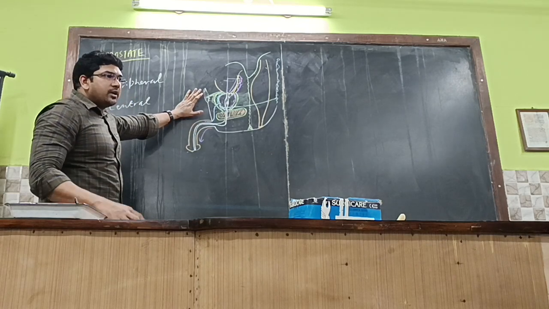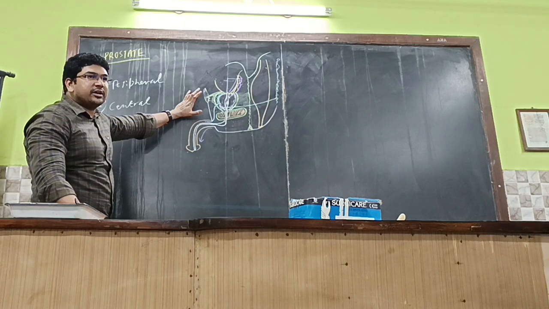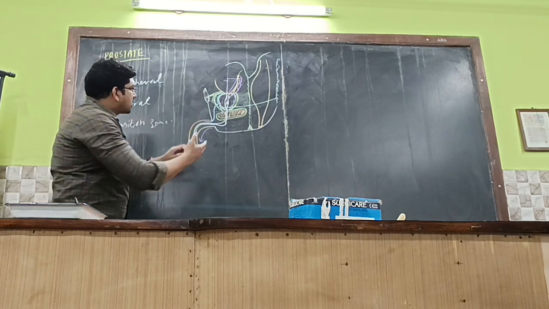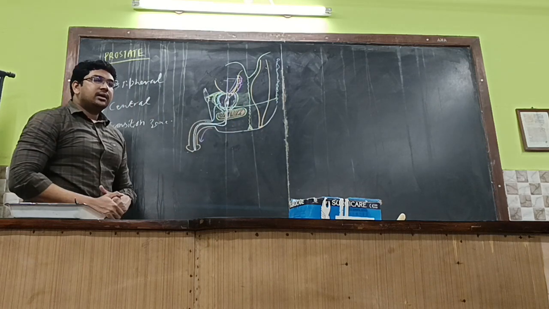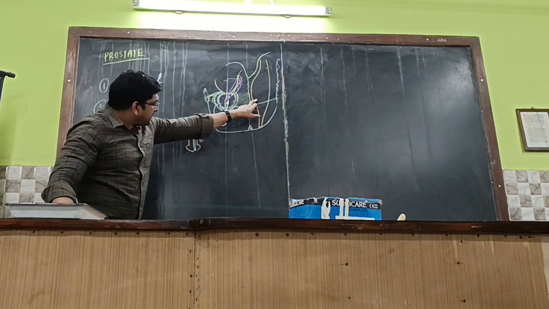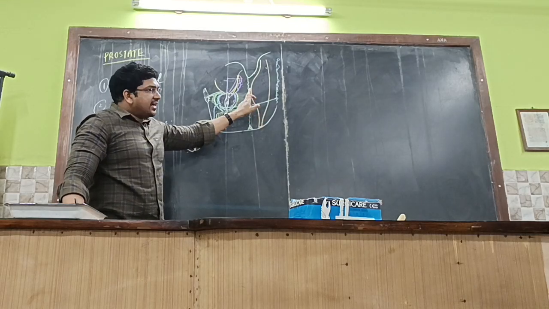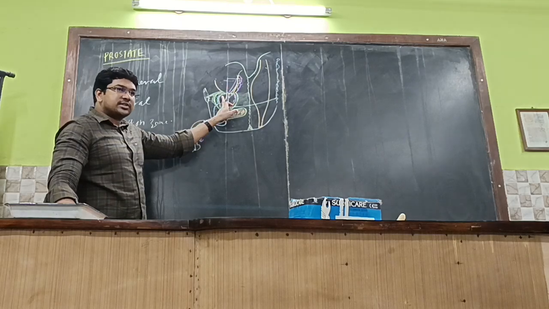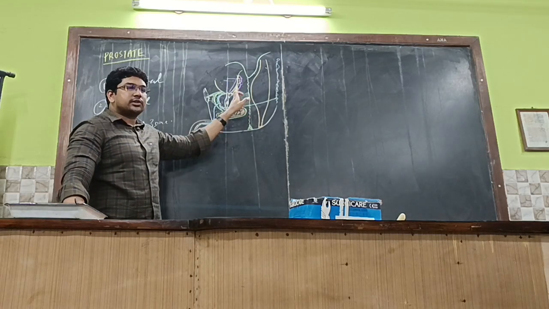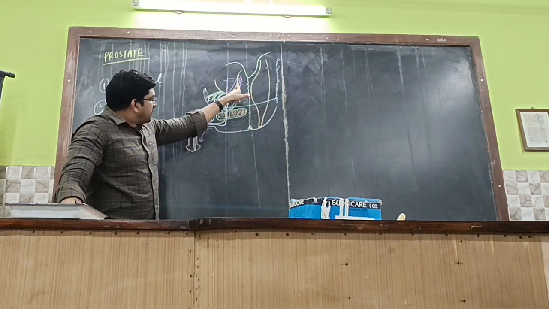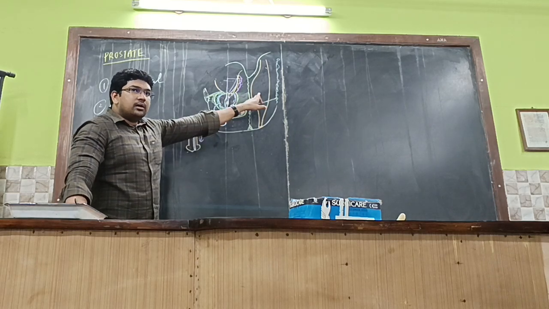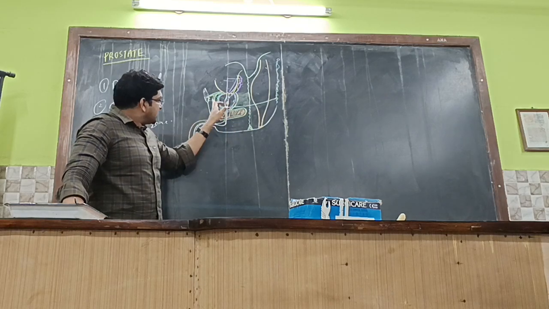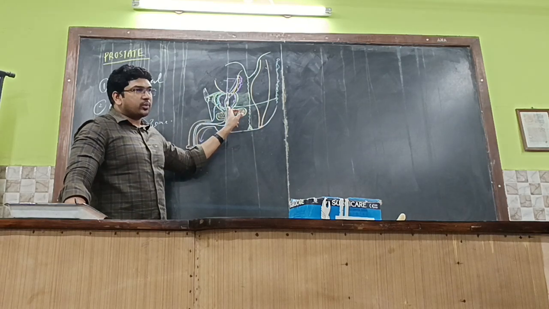So this is about the prostate gland. What might be the arterial supply of the prostate gland? What are the vessels which are close to it? Nothing but the inferior vesical artery, middle rectal artery, and internal pudendal artery. Pudendal is close to the prostate, vesical is close to the prostate, and the rectum is close to the posterior. So the inferior vesical artery, middle rectal artery, and internal pudendal artery are the arterial supply for the prostate.